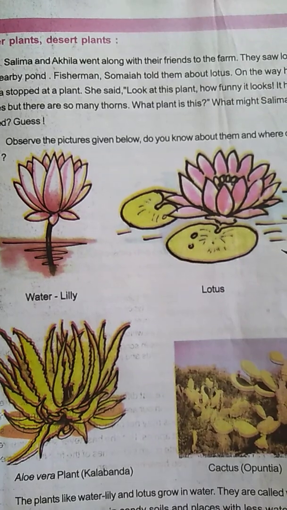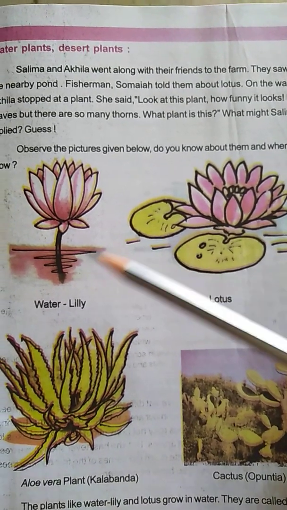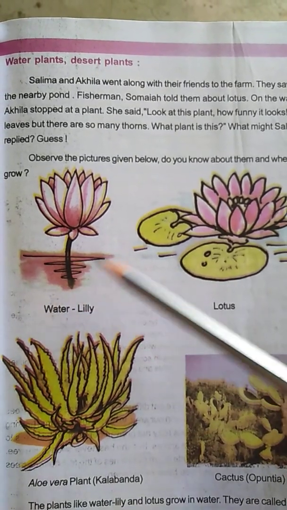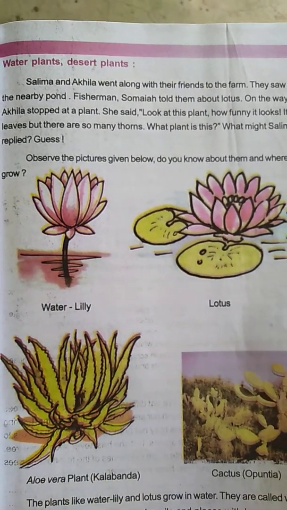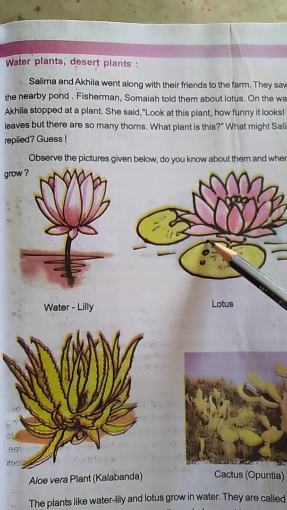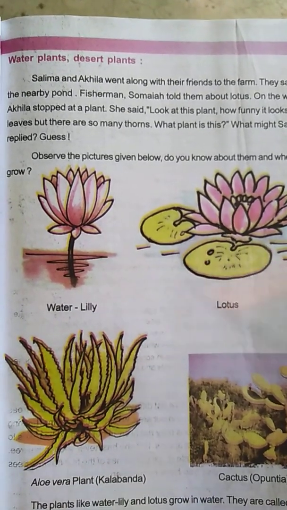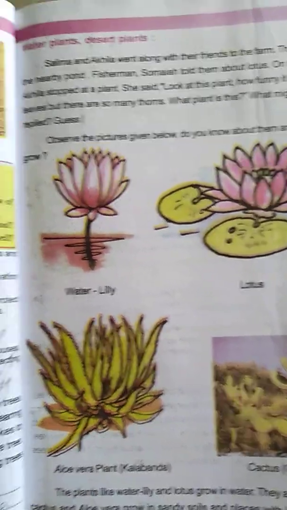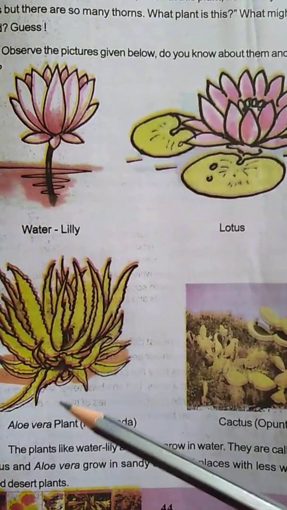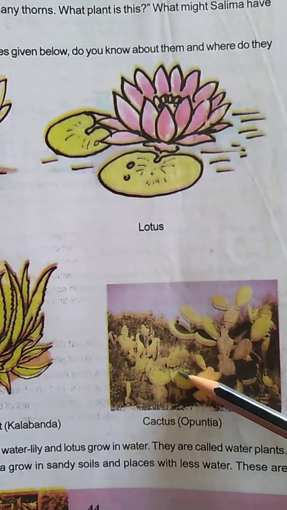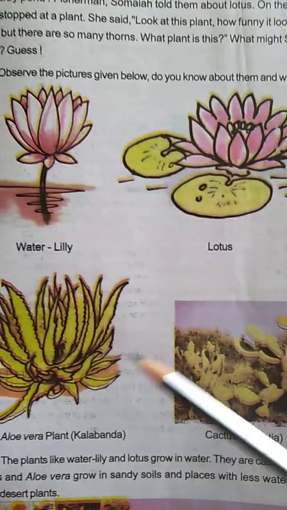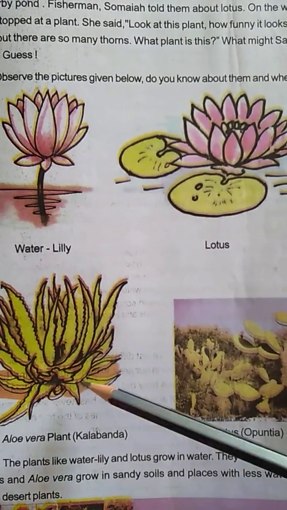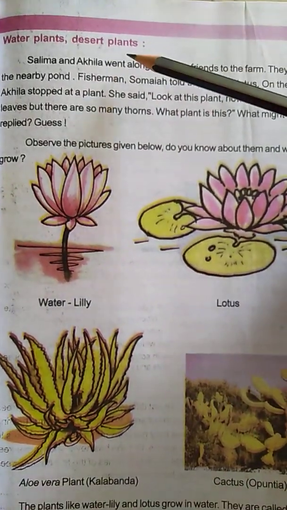You see them in ponds, right? Yes. So these plants grow in what? Water. So these are called the water plants. Understood, children? These are called what? Water plants, because these plants grow in what? In water. Next, the picture is given. See here. What is this? Aloe vera plant, and this is cactus. Understood? Where do these plants grow? These plants grow in the deserts.